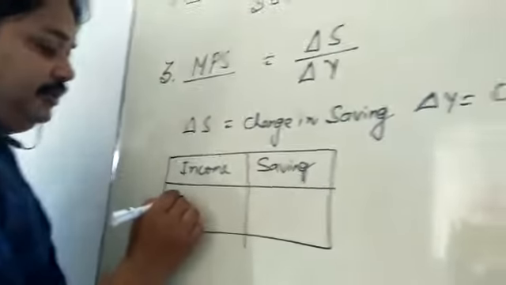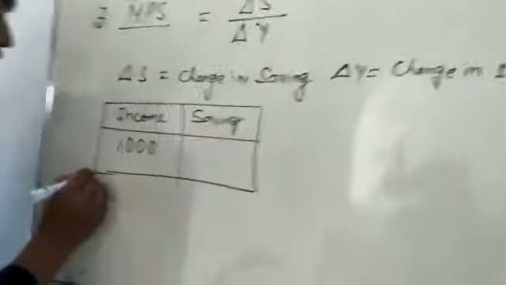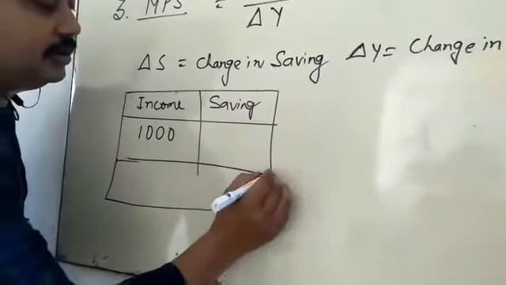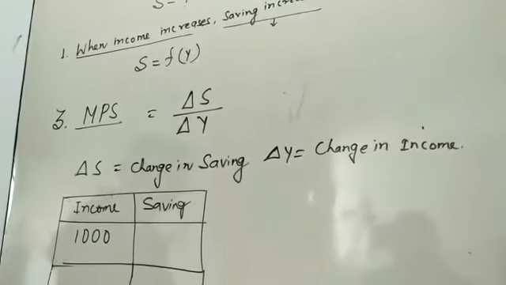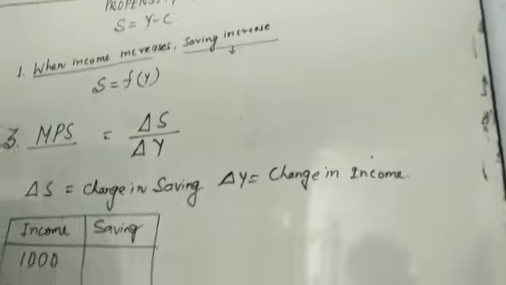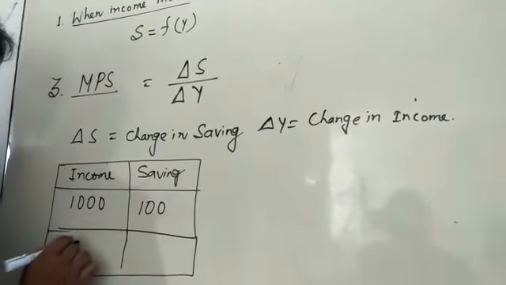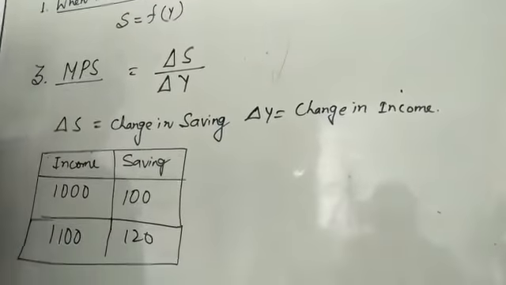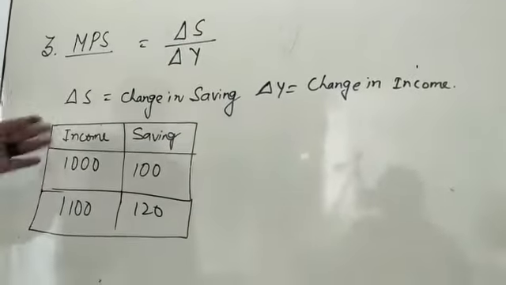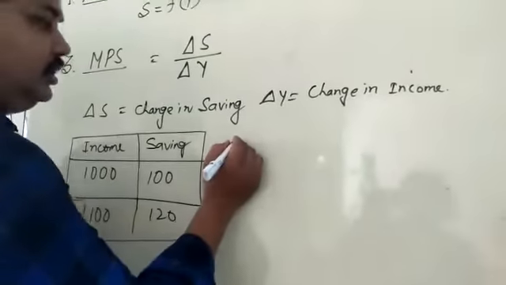First, income was 1000 crore and saving was 100 crore. Now suppose income increases by 100 crore and saving increases to 120 crore. How do we calculate the change in income?